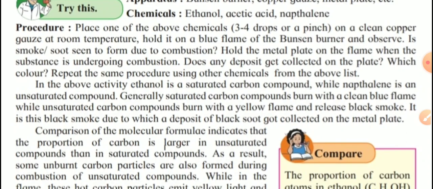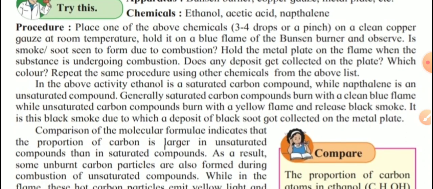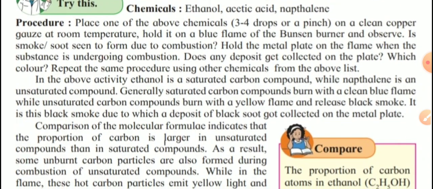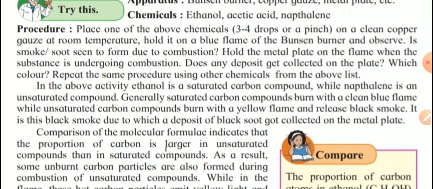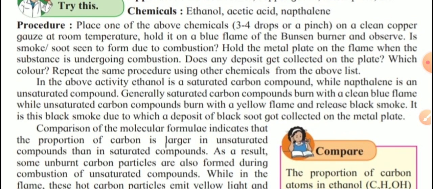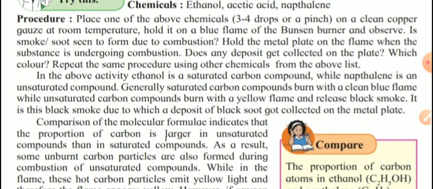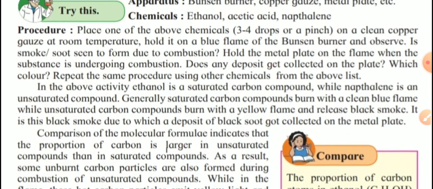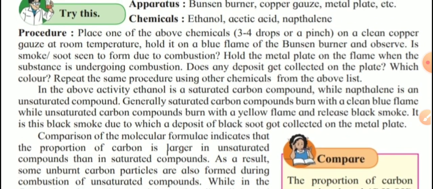Smoke means nothing but soot, that is black color, seen to form due to combustion. Hold the metal plate on the flame. When the substance is undergoing combustion, does any deposit get collected on that plate? Which color? And repeat the same procedure using other chemicals from the above list.